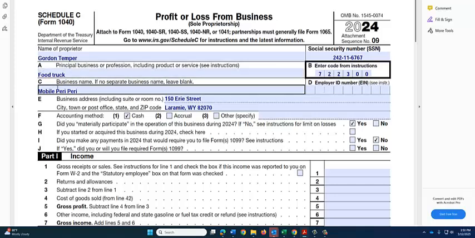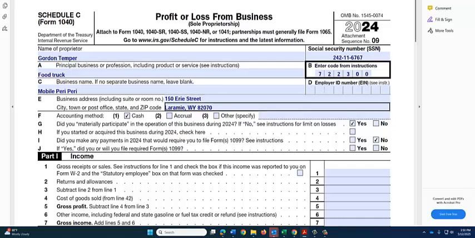The business name is Mobile Peri Peri, and then the business address. Remember, the instructions told us that the cash method of accounting would be used. G asks if the owner materially participated in the operation of the business, so we'll put yes.